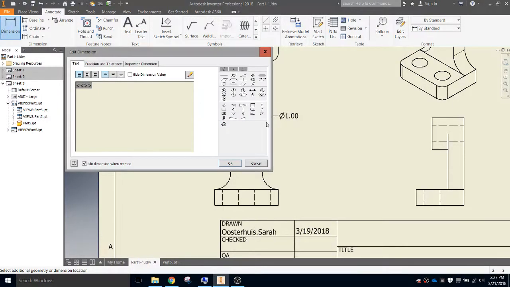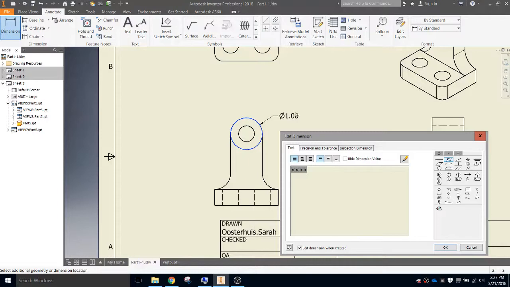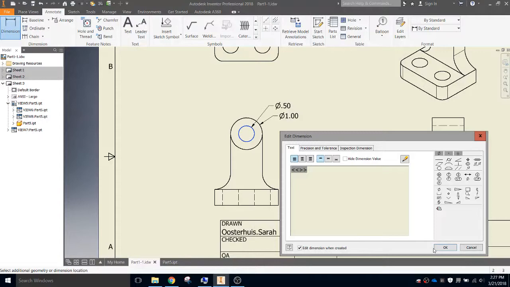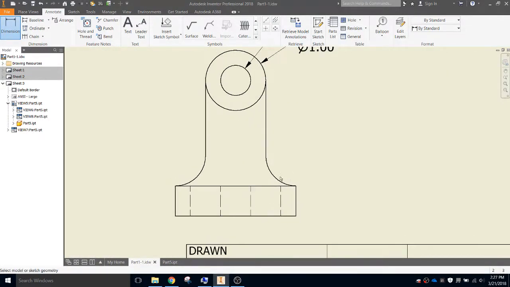And remember, because it's a full circle, you'll always dimension it by the diameter. This is the only one that occurs, so we don't need to put any extra notes. So we can just hit OK. Same with this circle here, it's the only one of that type of circle that we have. So we hit OK.